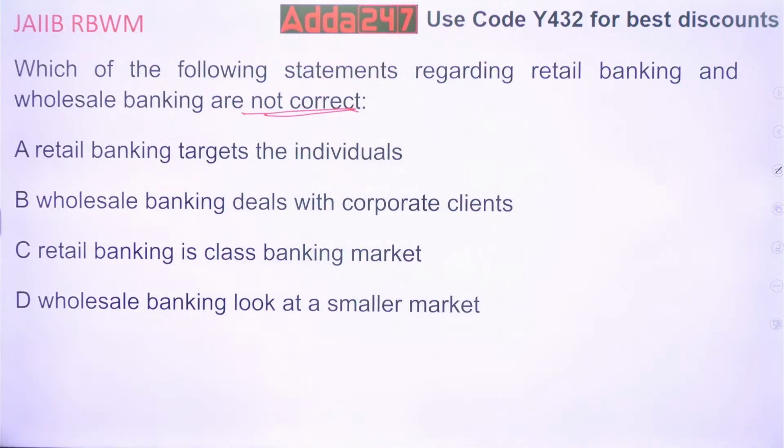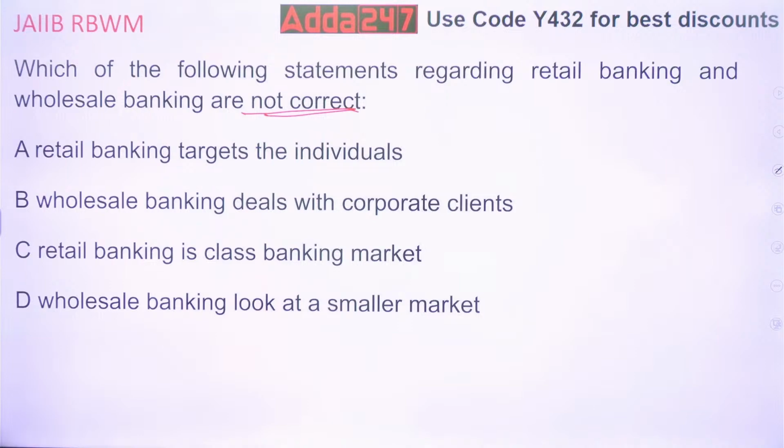C, retail banking is a class banking market. D, wholesale banking looks at a smaller market. It means the customer base in wholesale banking is small as compared to retail banking. So which one is not correct? Kindly note, the question over here is not correct.